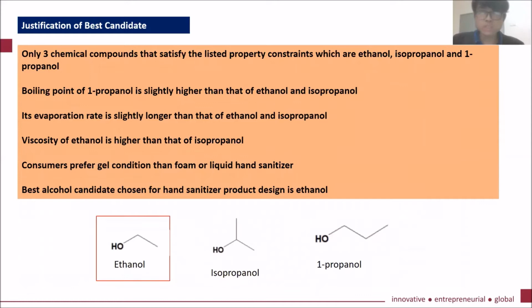Later, we do justification for these alcohols. It was found that the boiling point of 1-propanol is slightly higher than that of ethanol and isopropanol, so its evaporation time is slightly longer than that of ethanol and isopropanol. So we can remove 1-propanol from our selection. Next, we look at the viscosity. The viscosity of ethanol is higher than that of isopropanol.